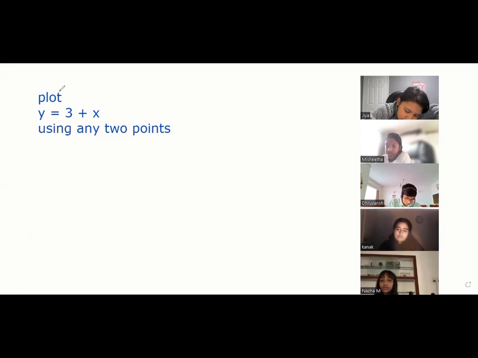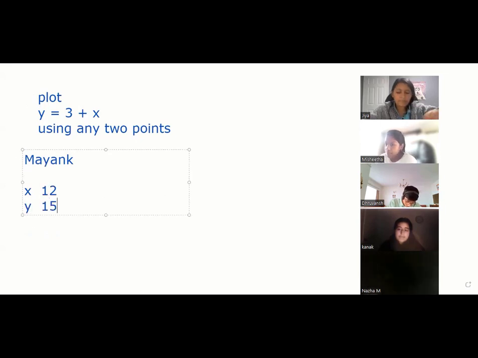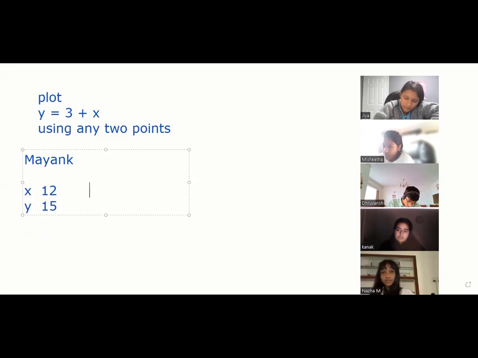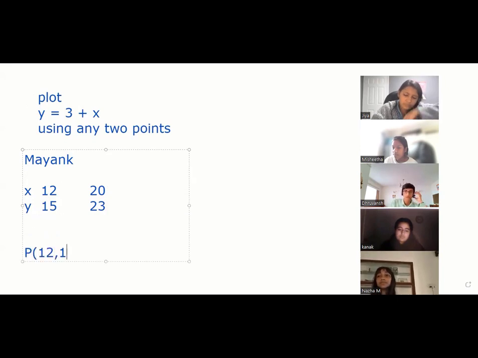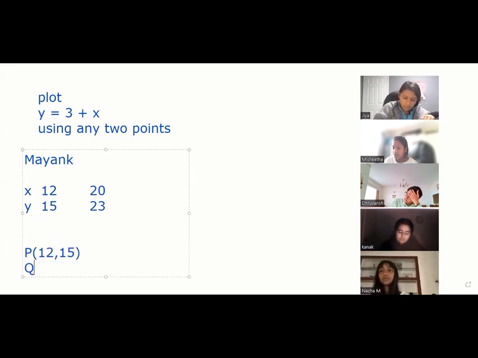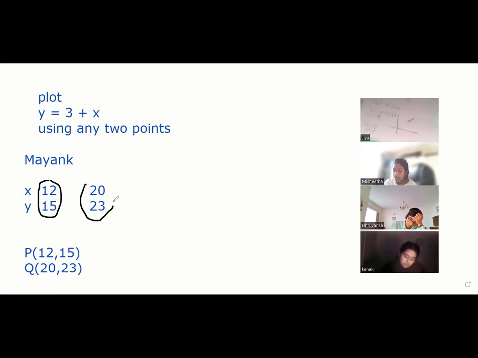Mayank, what value have you taken? Tell me. Sir, x is equal to 12. x equal to 12. So what is y? Sir, 15. Perfect. Then x equal to 20. So what is y? 23. Correct. So what are your points? Let's say your first point is 12, 15. Your second point is 20, 23. See, all of you are taking values correctly. But guys, how do you make the point? This is your first point, right, Mayank? Yes, sir. This is your second point.